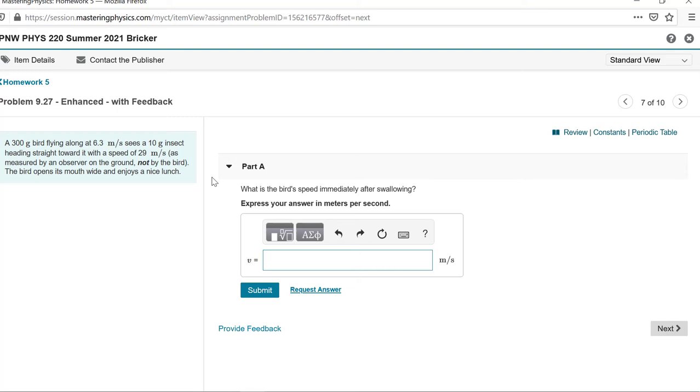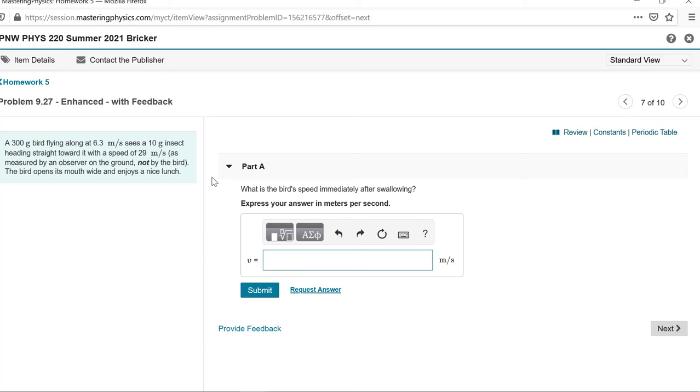The initial momentum of the system, which would be mass of bird times velocity bird initial, plus mass of insect times velocity insect initial, taking into account that the velocity of the insect is negative, would be equal to their total mass, mass of bird plus mass of insect, that quantity times their final common speed. And then what you're trying to figure out is their final common speed. So it's just like the previous problem, the only difference being the insect is going towards the bird.